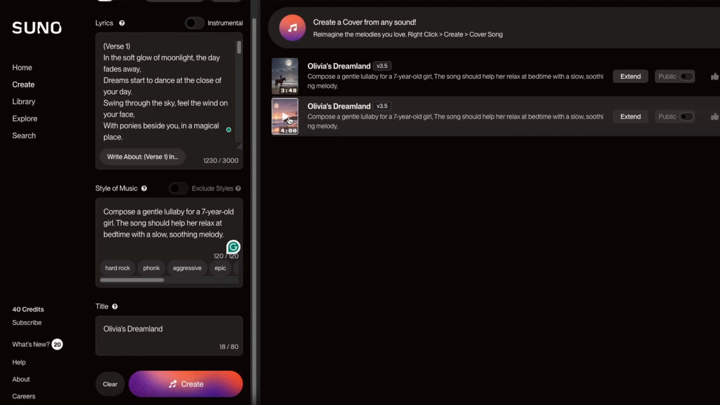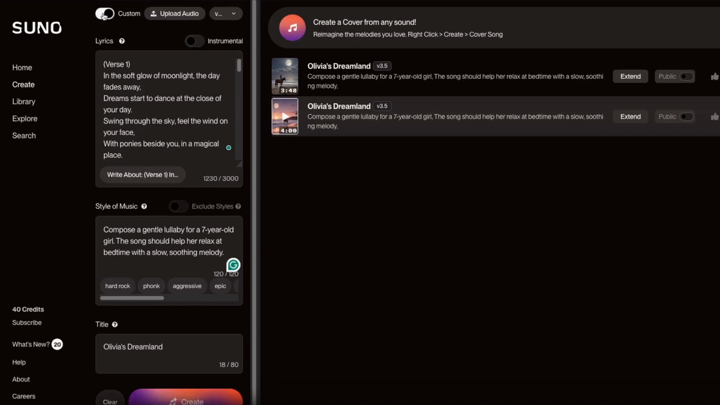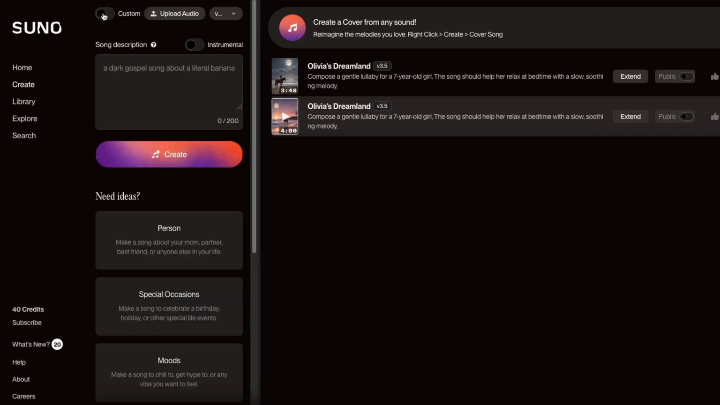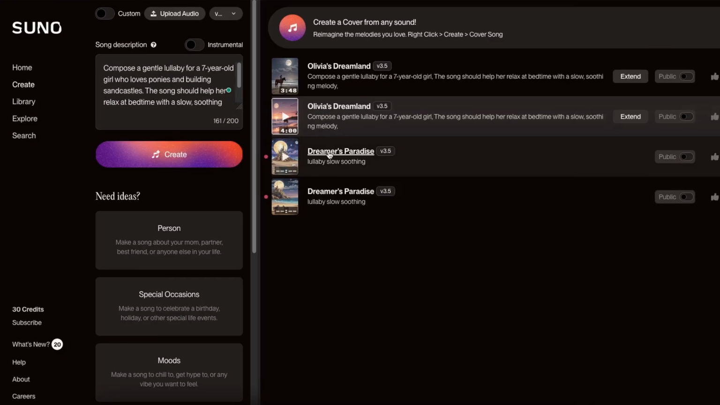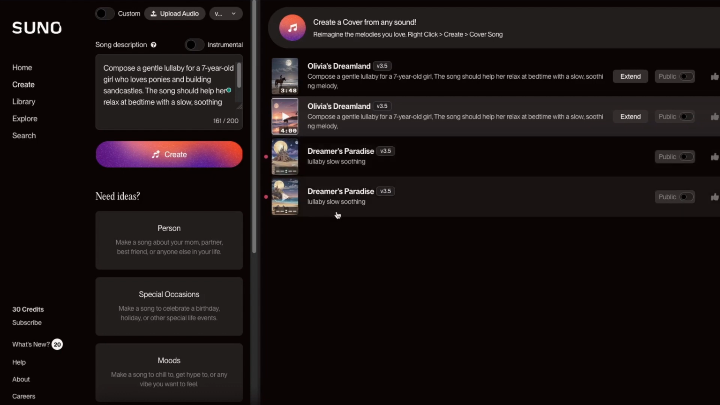There's another lullaby sounding song. It's interesting they both have a lead-in with music in the beginning, where Udio, they just get right to the lyrics. Just like Udio, you don't have to include your own lyrics. You close the custom thing, and you just give the prompt right here. So we're given the same generic prompt. Create. So here we go, Dreamer's Paradise. They're both called Dreamer's Paradise.